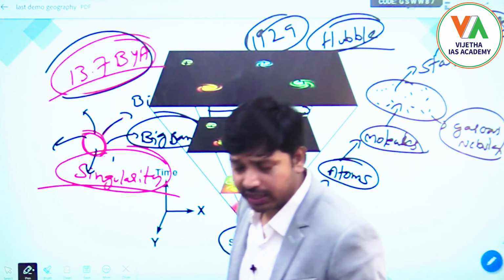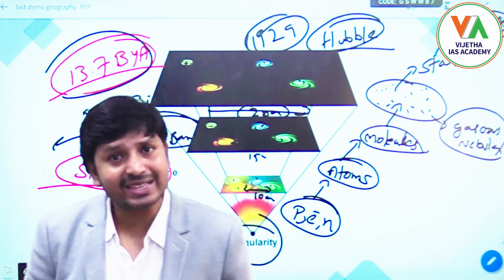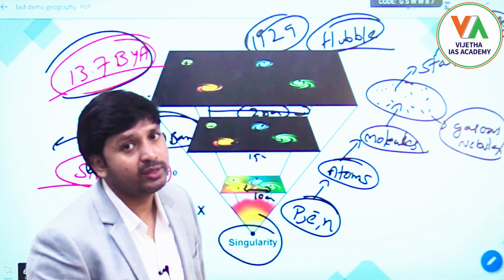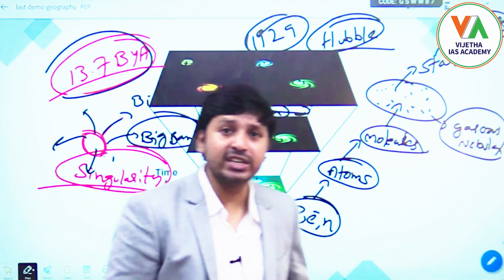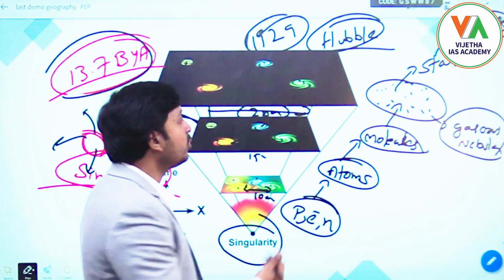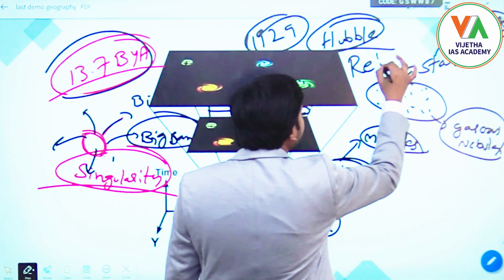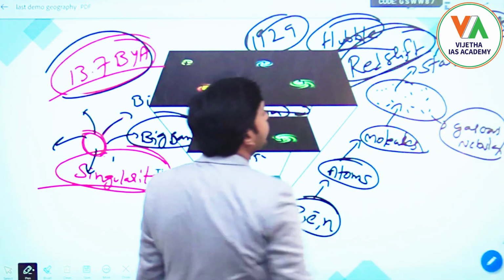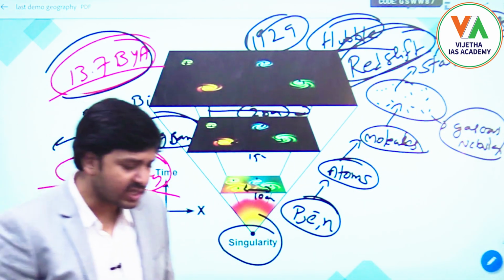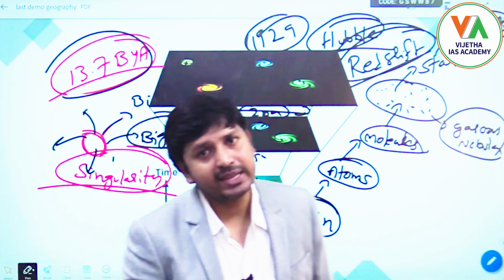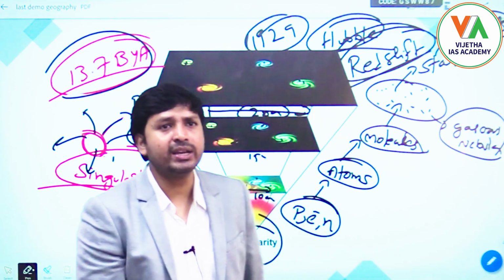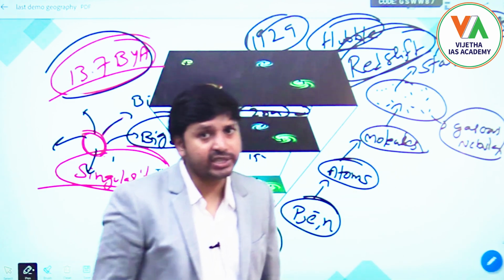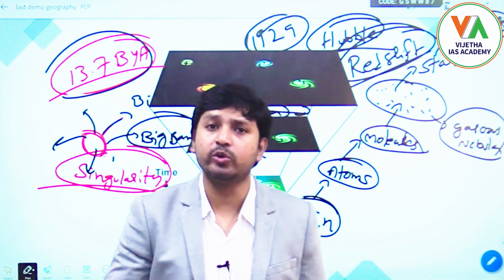According to the Big Bang theory, the universe is still expanding, which was substantiated by Hubble in 1929 through his telescope, and he mentioned that the universe is moving towards red shift. Remember this word red shift, but we will discuss what red shift and blue shift are in coming videos. For the time being, remember the universe has been moving towards red shift, that is nothing but the expanding universe. Is it clear?